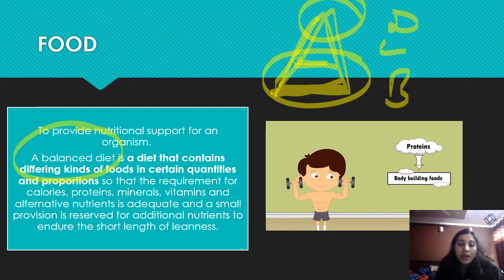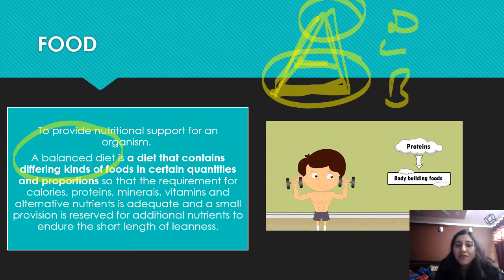So now we understand that food gives us energy, and the unit for this energy is known as calories. And there is a calorific value as well for different types of food. Like fat has a high calorific value in comparison to minerals, vitamins, and proteins.